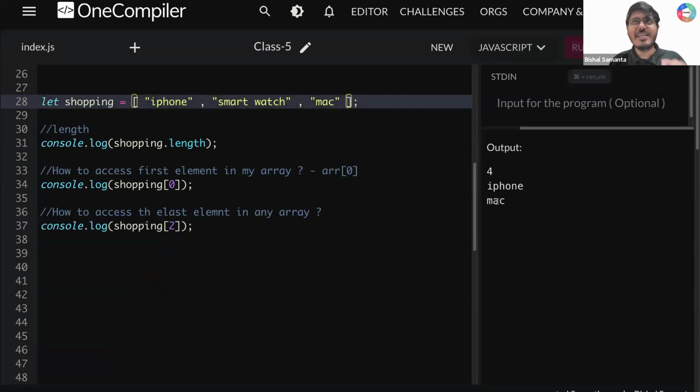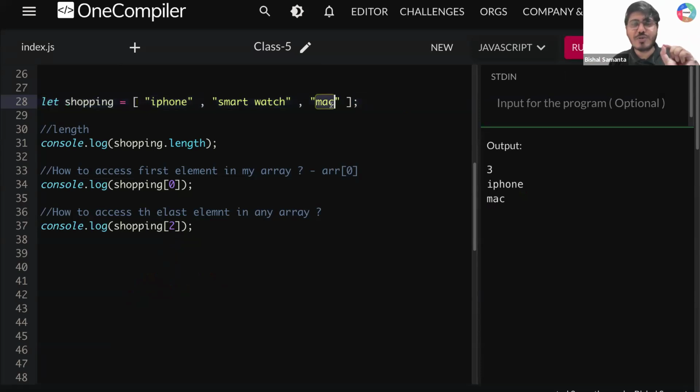Okay, tell me one thing. So now if I run this, it is perfect, right? I'm supposed to get Mac, I'm getting Mac. Now tell me one thing. What is this 2? Now instead of writing 2, can I write here 3 minus 1? Same, right? Instead of writing 2, what can I write? 3 minus 1. Tell me, 3 minus 1 is also 2, right? Okay, now tell me one thing, instead of writing 3 minus 1, can I write here length minus 1? Yes or no? Wow, I'm opening.